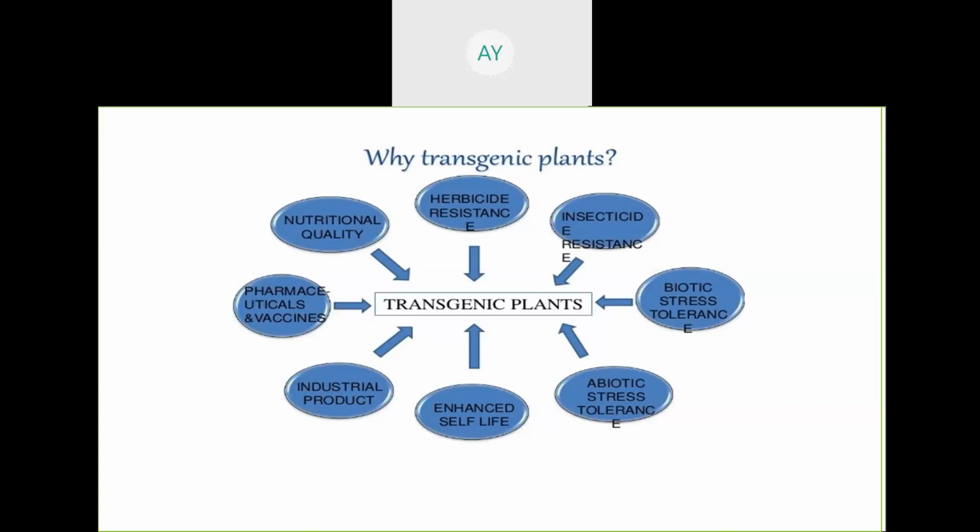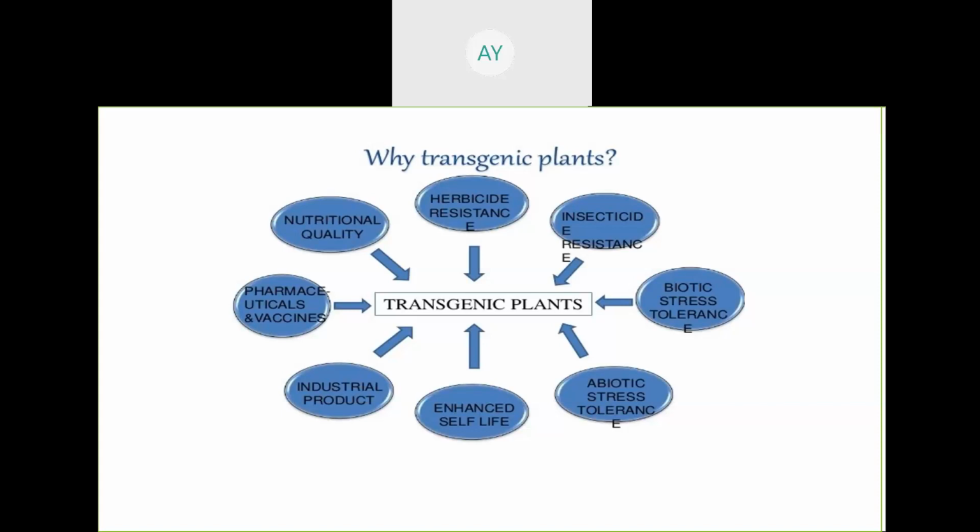Take the example of the tomato. In that situation, if you stop the production of ethylene, how can you stop it? If you can stop the enzyme responsible for ethylene production, how can you stop it? At the gene level, you can stop the formation of the protein or enzyme that is responsible for ethylene production.